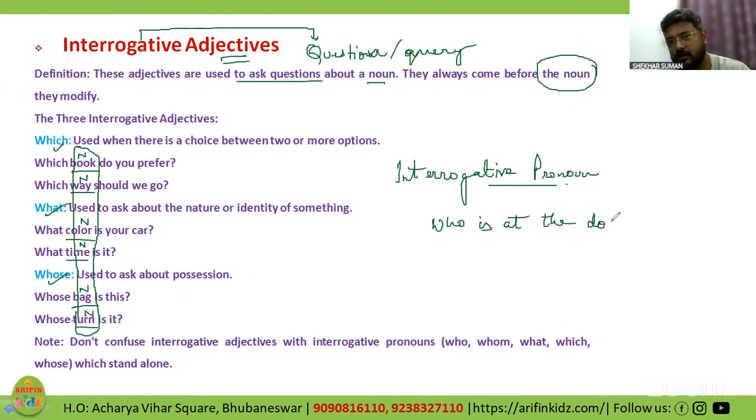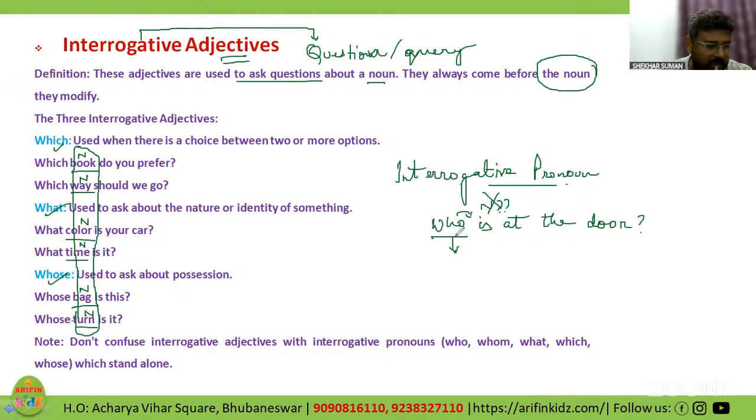So who over here is not being followed by any noun. No noun is there. But this who is that person who is standing at the door. So I have used who for that person, meaning I have replaced that person, that is the noun, with this pronoun.